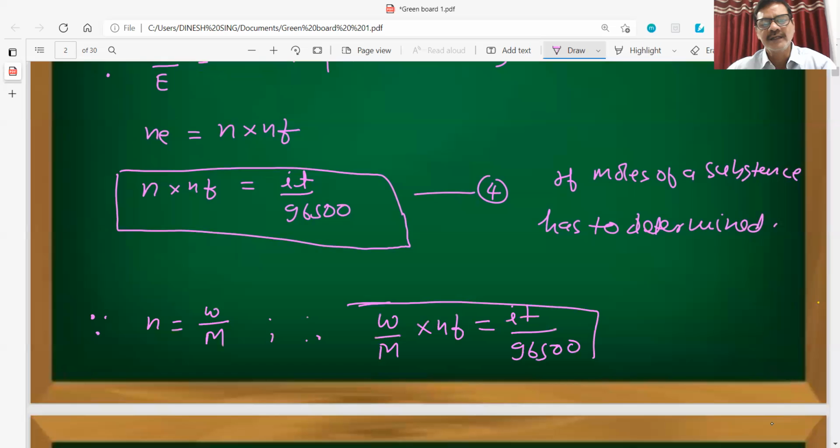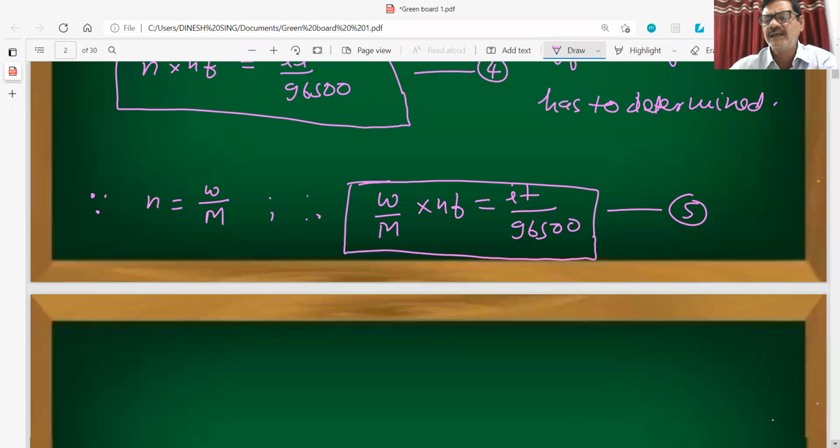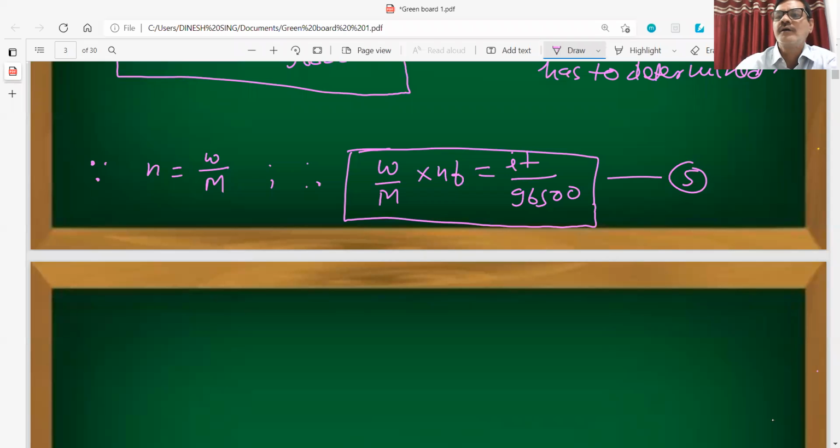We can use this equation when the weight and molecular weight of the substance are known. The n factor is the total number of electrons lost or gained by the substance at anode or cathode respectively.